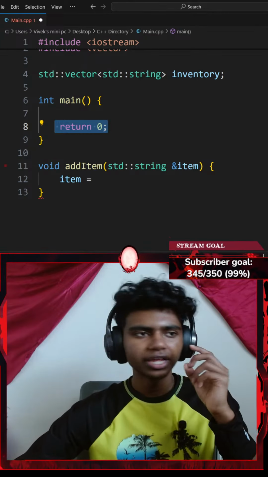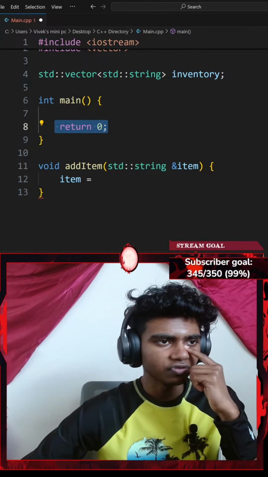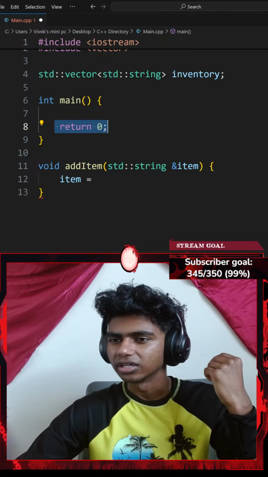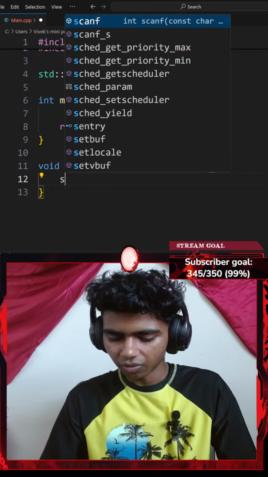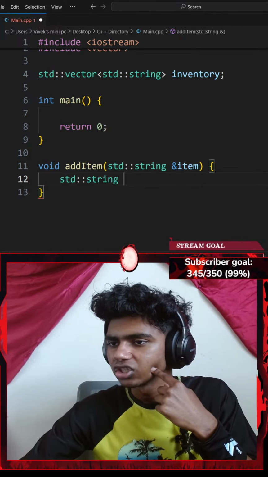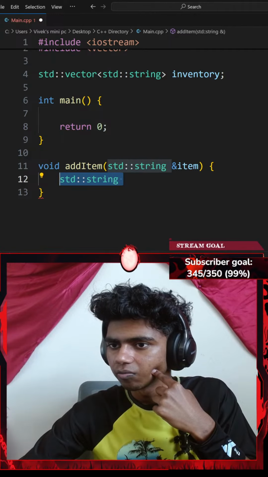Okay, so add items. It says takes the inventory's vector by reference, asks the user for an item to add. Okay, in that case, let me go with a std::string. I do have a std::string vector though of my items as parameter.